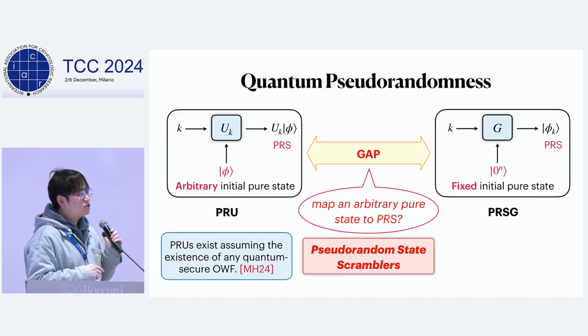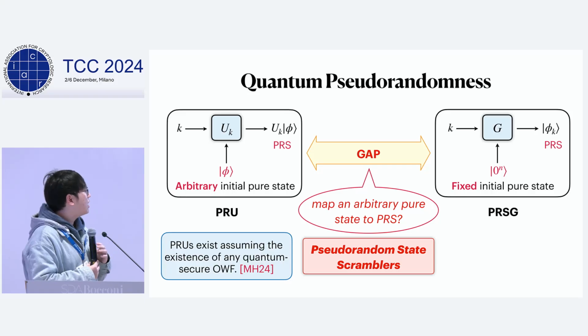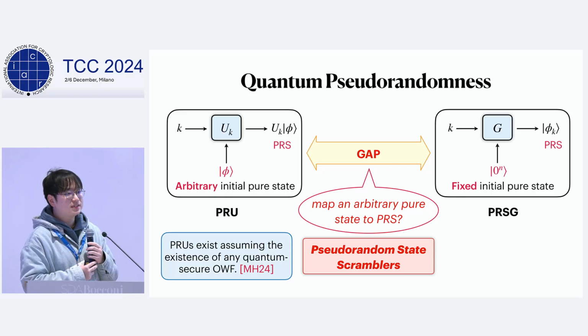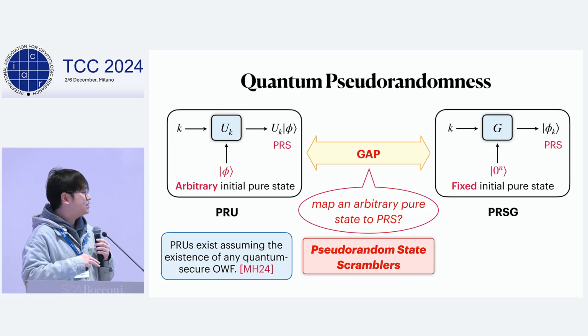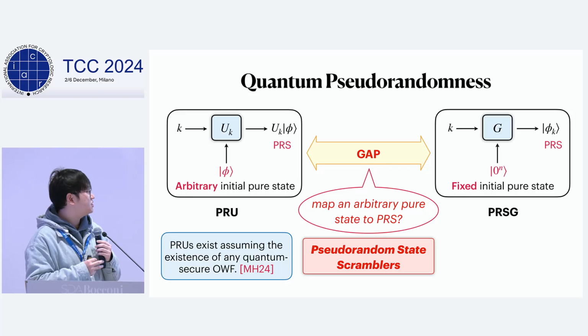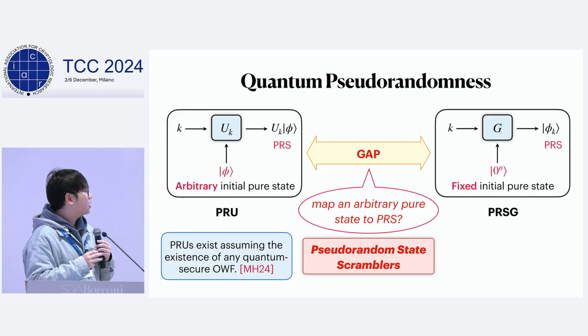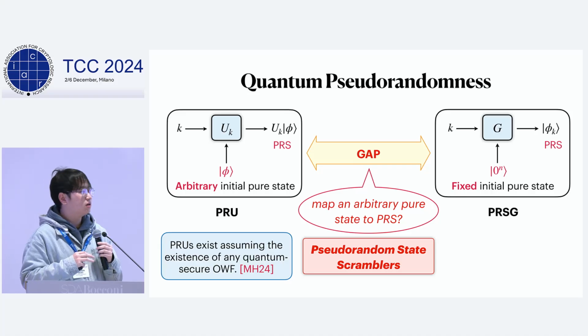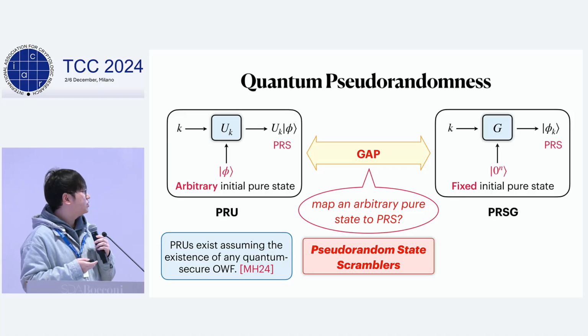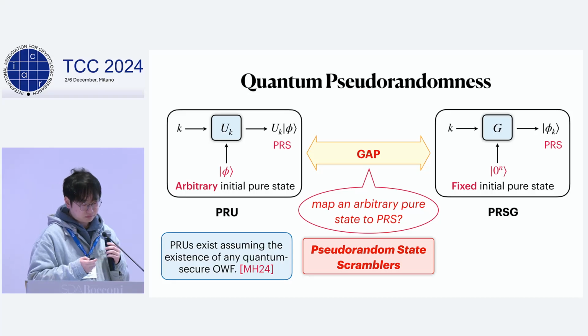One thing I would like to mention here is that very recently, Ma and Huang proved that PRU exists assuming the existence of quantum secure one-way functions, by developing a very useful compressed purification technique for analyzing quantum pseudorandom unitaries. And our construction and analysis is quite different from their construction and analysis. And also our construction has an additional randomizing property, which is of independent interest.